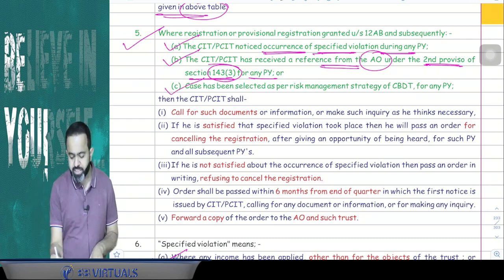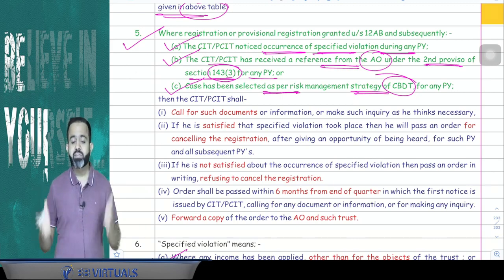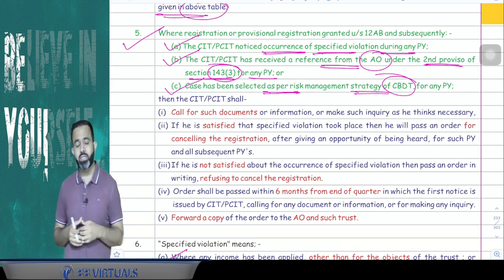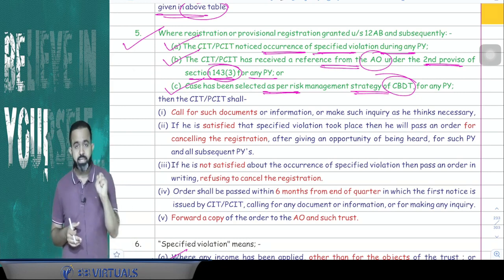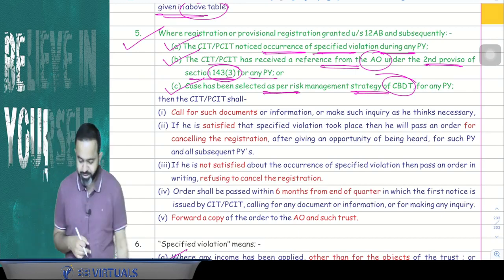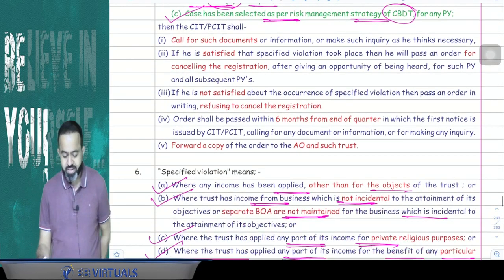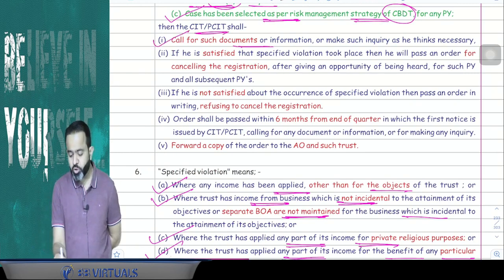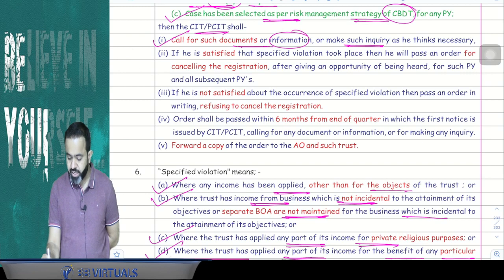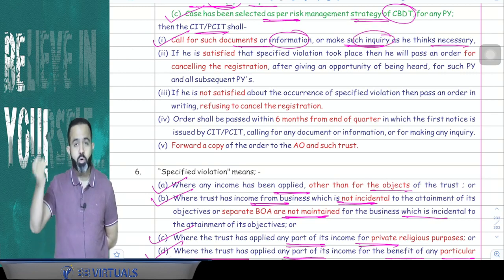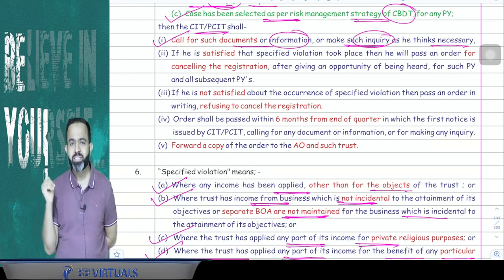Or suppose the case has been selected as per the risk management strategy of the CBDT. The CBDT has various risk management strategies, and according to that risk management strategy, suppose that case is selected, and in that case they are thinking that there is a specified violation, then what will the CIT PCIT do? Here the CIT PCIT shall call for such documents or information and make such inquiry as he thinks necessary. First they will call for some information and documents, to check whether in true sense there is any specified violation or not.